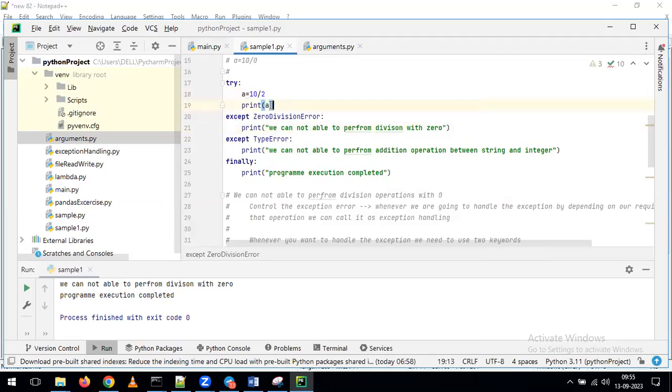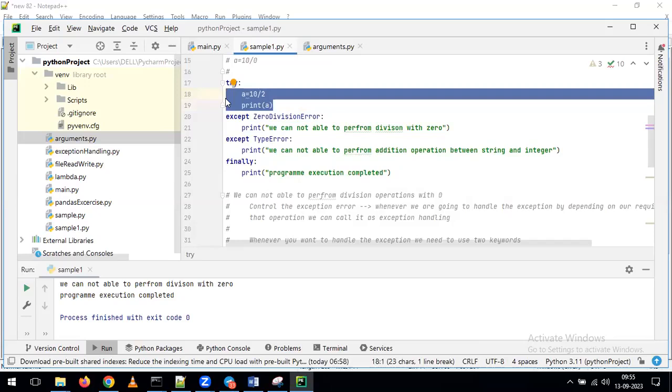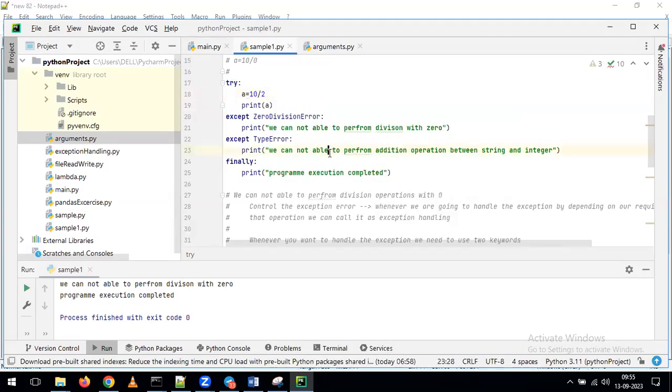Is this line giving any kind of error? No, it is giving the proper value. Print of A is giving the value 5. Other than that, what is the one more output we are going to get? Finally block: program execution is completed. It is giving "program execution is completed."